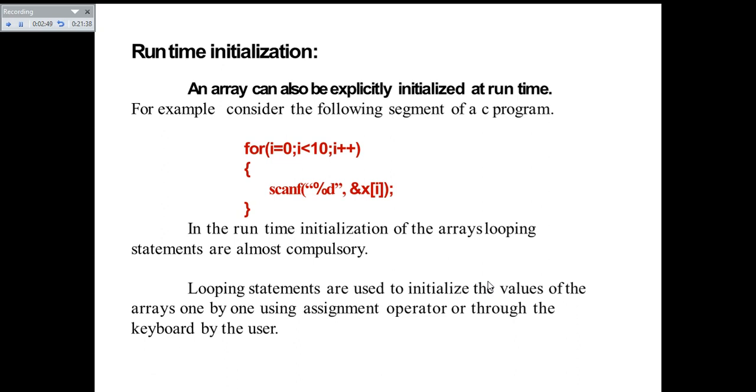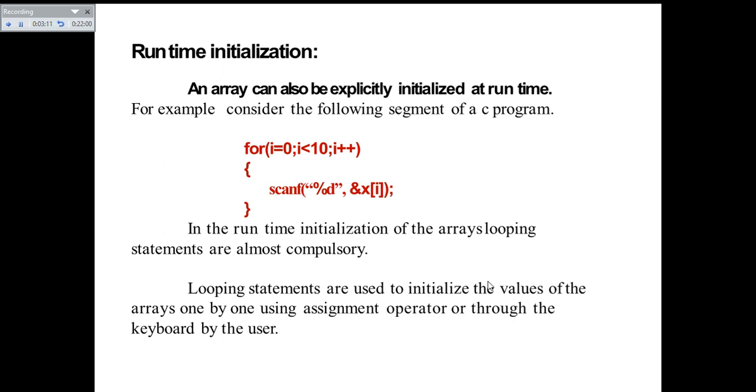Otherwise, you cannot do runtime initializations. If you want to avoid runtime initialization, then you can go with compile time initialization, and in this case, you can avoid the usage of for, while, and do while loops.